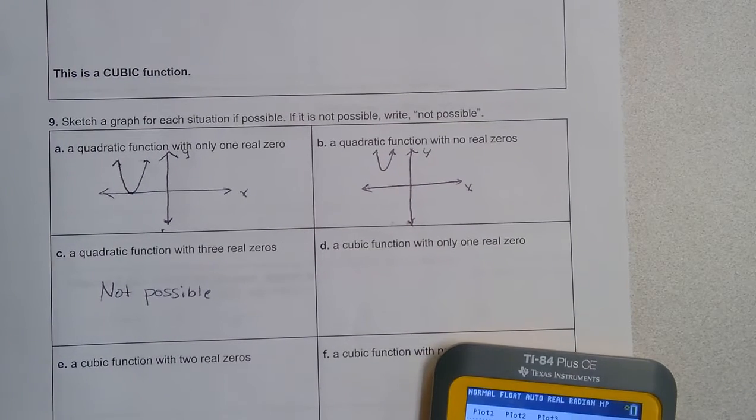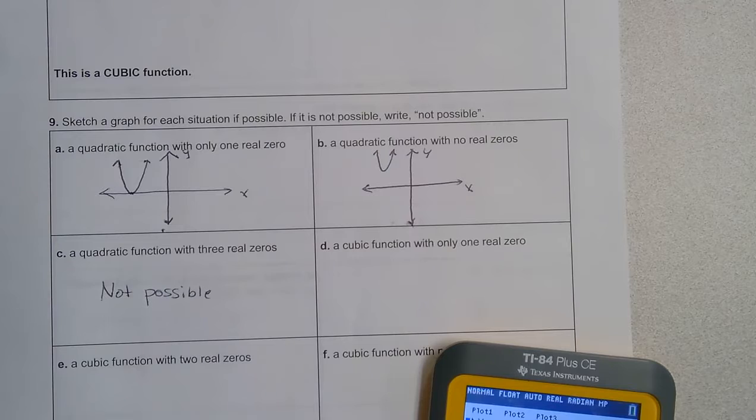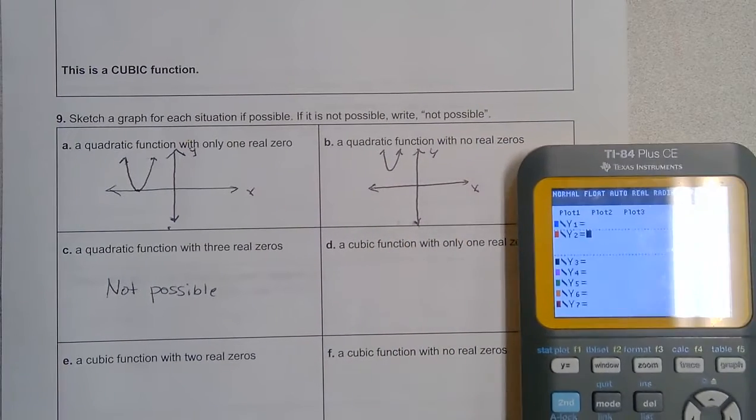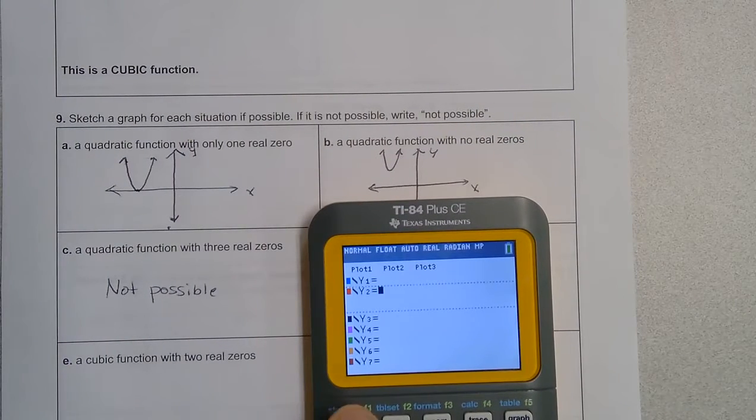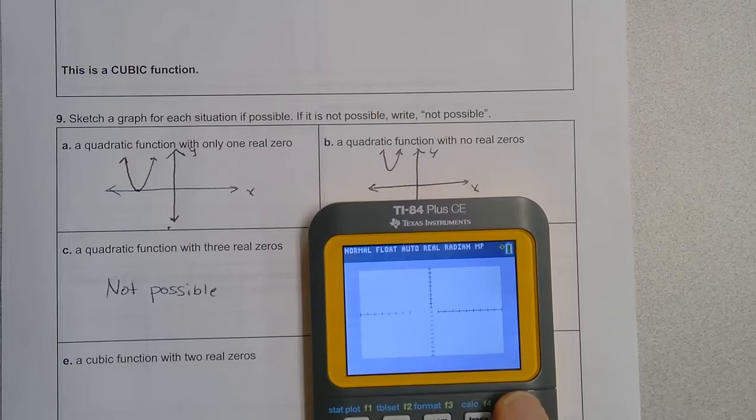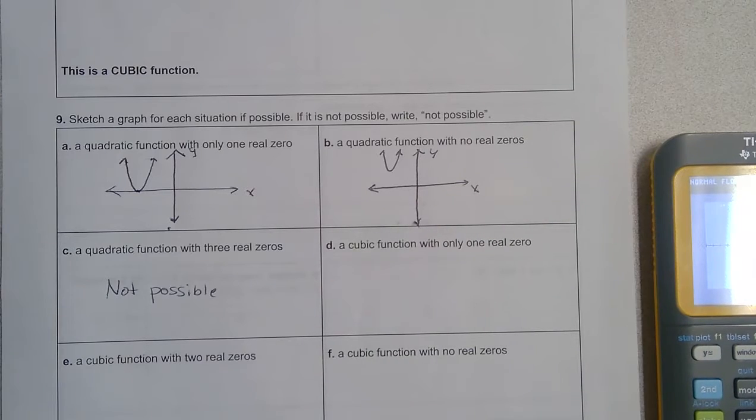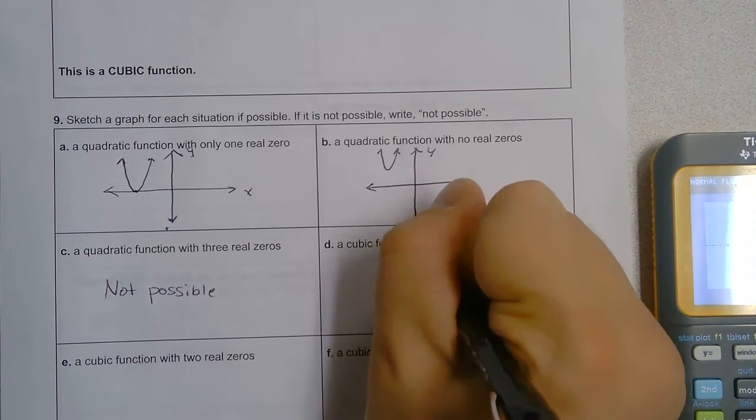So we have to draw a cubic function with 1 real zero. So I'm going to type in y equals x to the 3rd power, and then graph. And we can see here, this actually is a cubic function with 1 real zero. So I can draw that one.